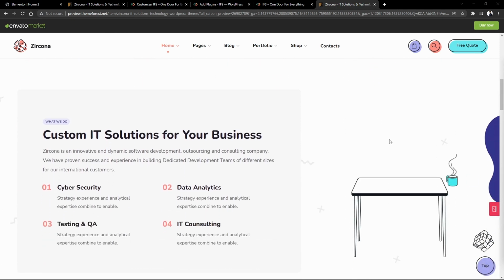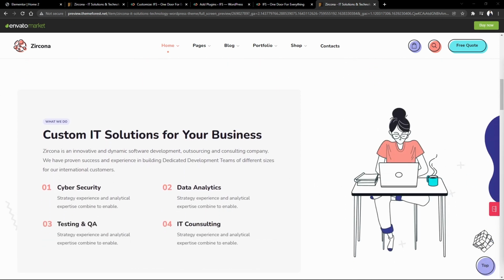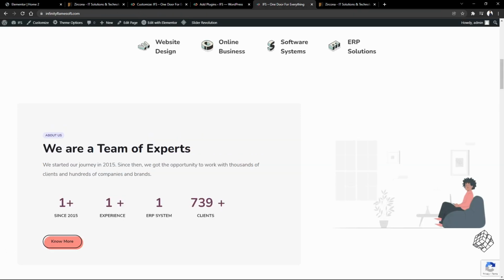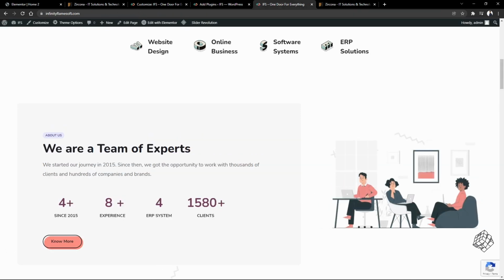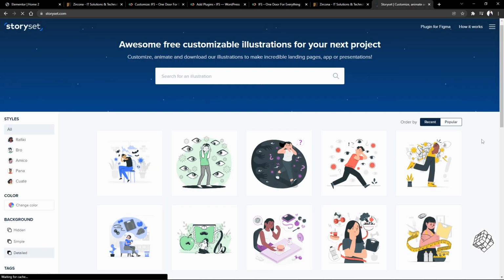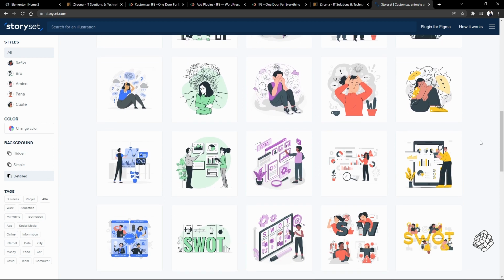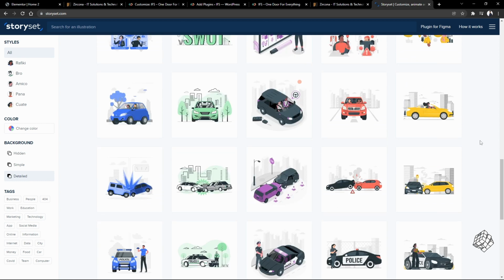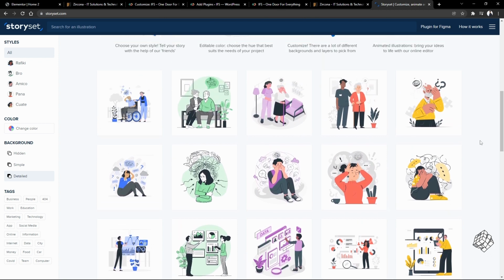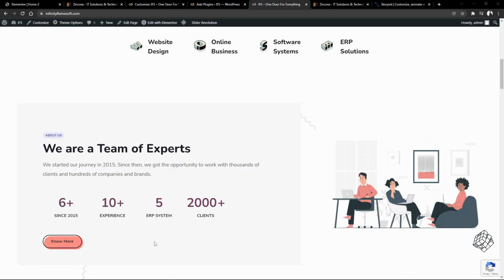I made this section into the About Us section, but I didn't like the illustration that much in here, so I changed it. I picked all the illustrations used in this redesign from Storyset.com. These are all free to use, by the way, for any of your projects, but you do need to add attribution for this, which I did in the end. I'll get back to that in a minute.